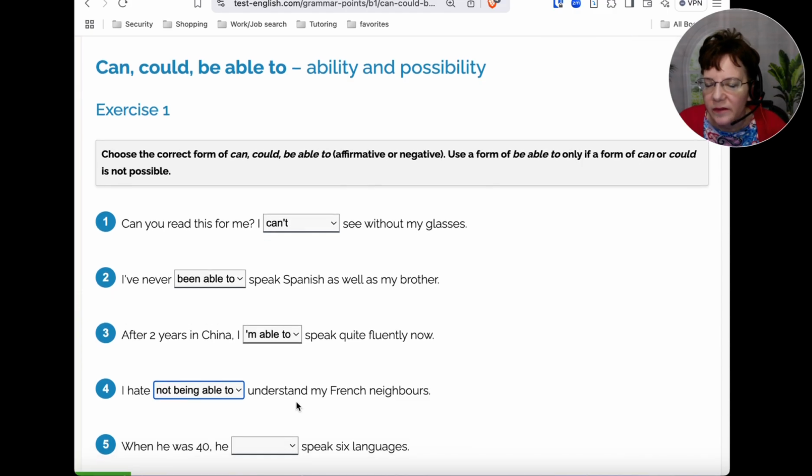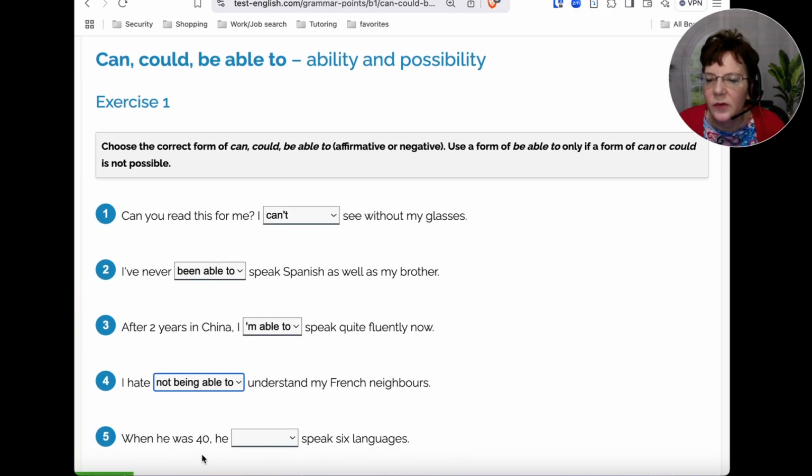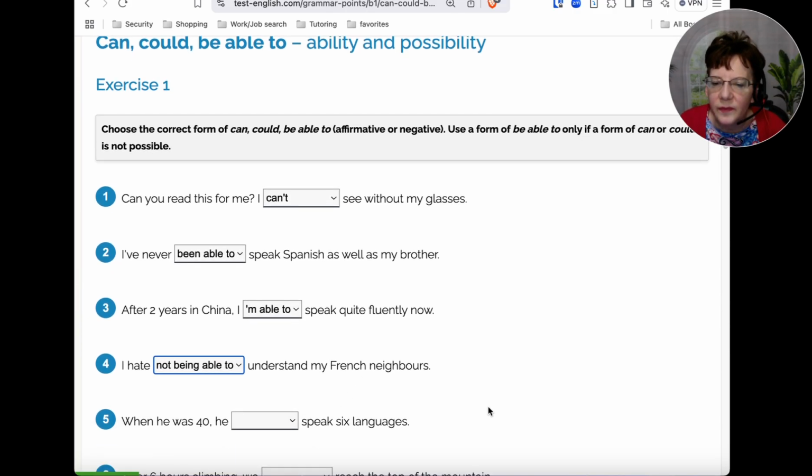Okay, number 5, last one here. When he was 40, he could speak 6 languages. Was able to, can, or could. All right, we're talking about ability in the past, right? So, all right, so if you chose the last one, could, that would be the correct one.